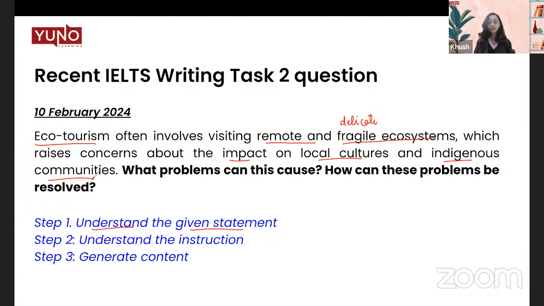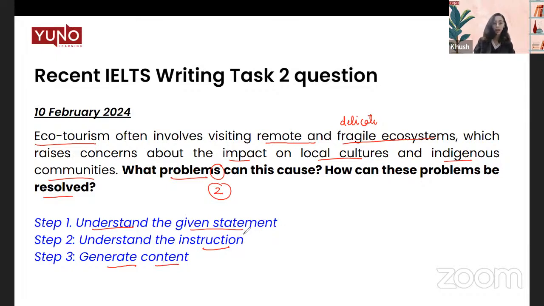What do we mean by indigenous communities? The communities that reside there that are specific to those areas, indigenous people, right? Now, understand the instruction. Now, we have understood this. We're going to talk about the problems and the solution. Now, since the question says problems, there has to be minimum of 2 problems. Do not end your essay with 1 problem when the instruction is clearly asking you more than 1 problem with this. And then we'll generate content.